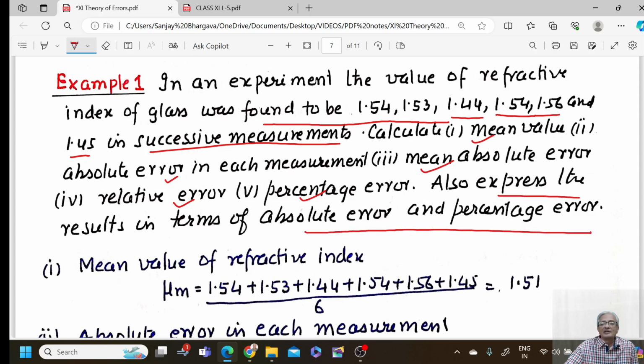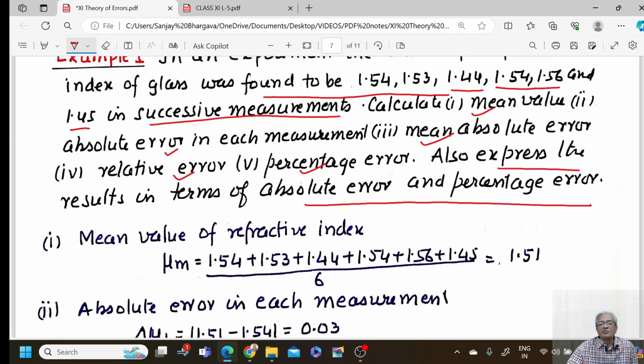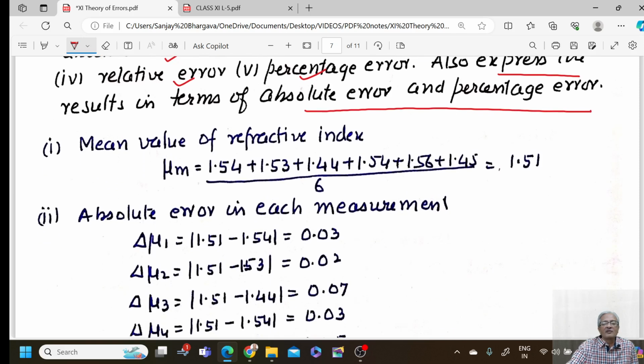So let us first calculate the mean value. Sum all the 6 and divide by 6, and that gives 1.51 as the mean value. Now absolute error is equal to mu mean minus mu 1, and absolute errors are always positive, so the difference comes out to be 0.03.